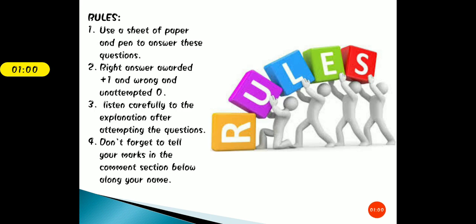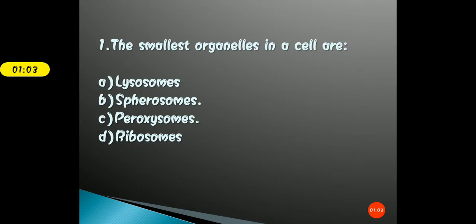So let's get started. The first question for today is: the smallest organelle in a cell is, and your options are A, lysosomes, B, spherosomes, C, peroxisomes, and D, ribosomes. Students, here you need to tell the right answer: which of these is the smallest cell organelle? Take 2 to 3 seconds in this, and then mark the right answer.